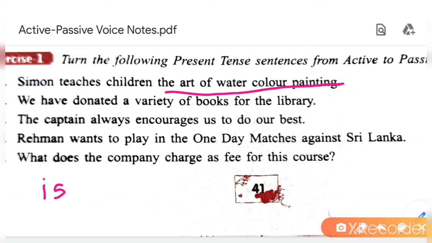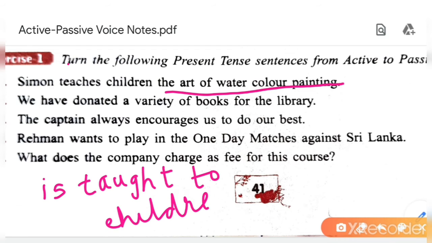It is singular. Is. Then third verb. What is the third verb of teach? Taught. Is taught to children. Here you have to add to. The art of watercolor painting is taught to children by Simon. By Simon. Okay. I repeat the answer. The art of watercolor painting is taught to children by Simon.